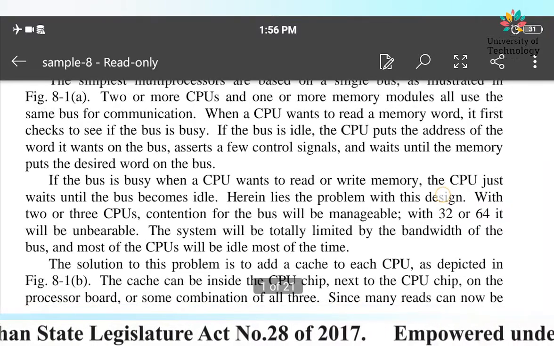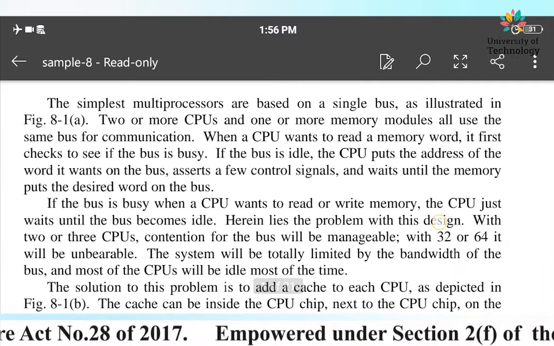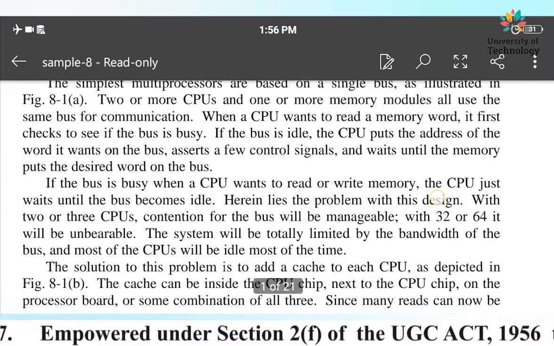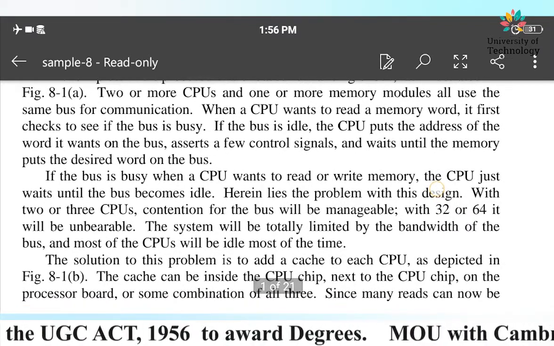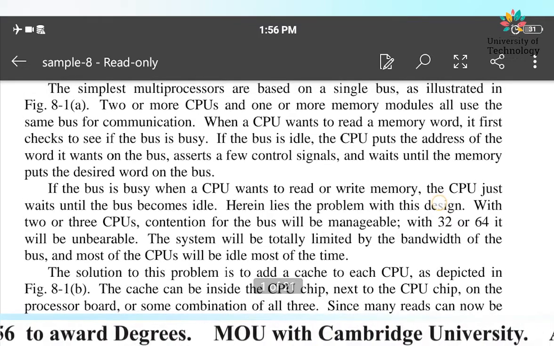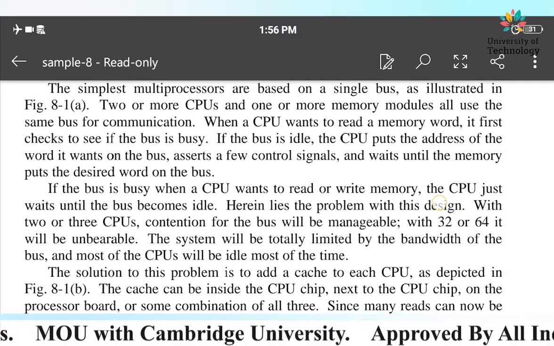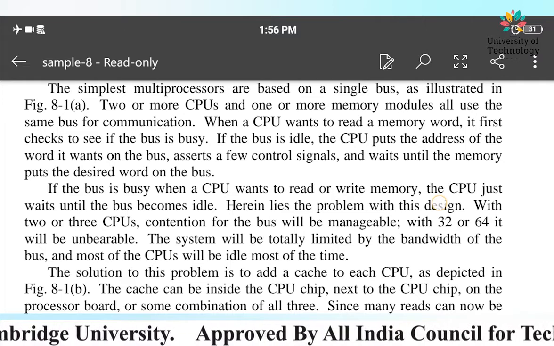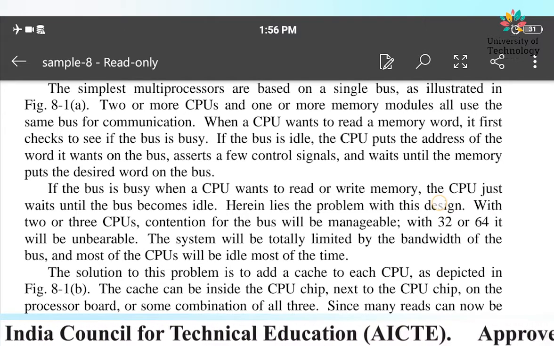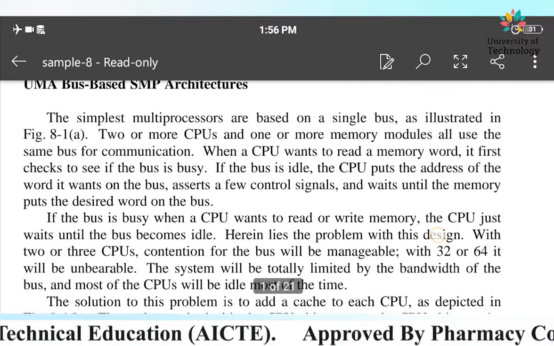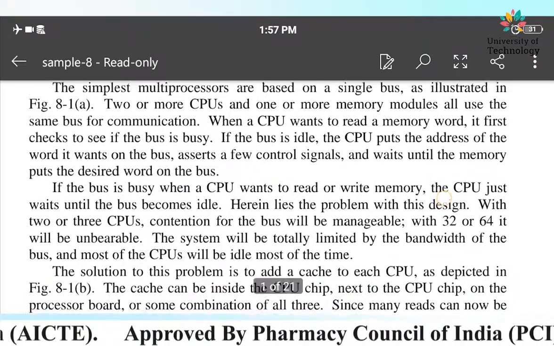Now in this whole process, when the CPU is putting the address onto the bus, going to the memory, then waiting for the data to be loaded from that particular address onto the bus, and the bus coming to the CPU, for this duration the CPU is idle. Until the bus brings the data, the CPU has to wait for the bus, and for this particular time slot, what is the bus?